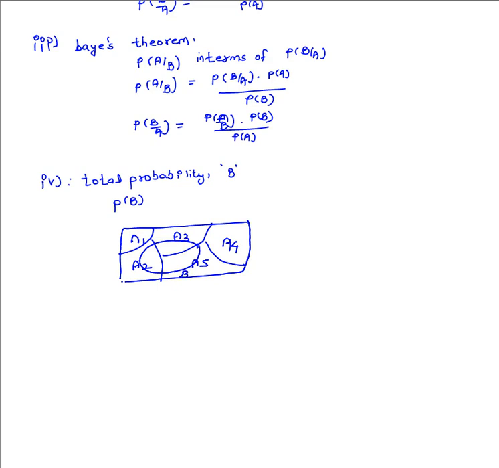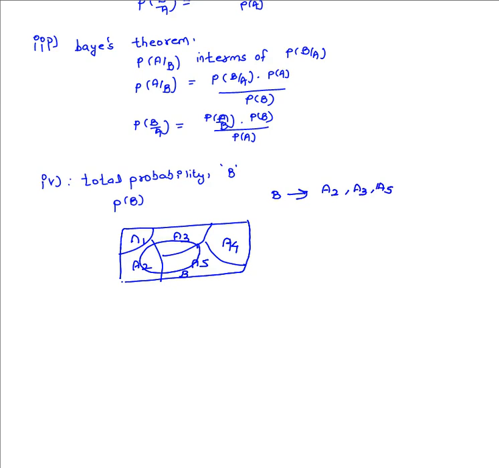I am naming it B. From the Venn diagram we can say that B is comprising of three events. Let this arrow indicate that B is comprising of the events A2, A3, A5.